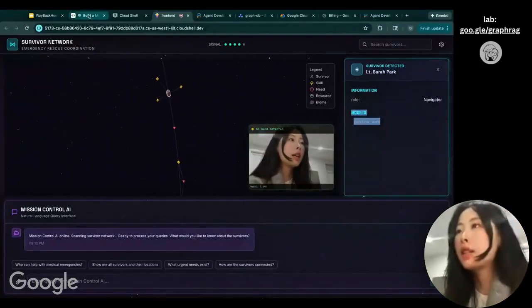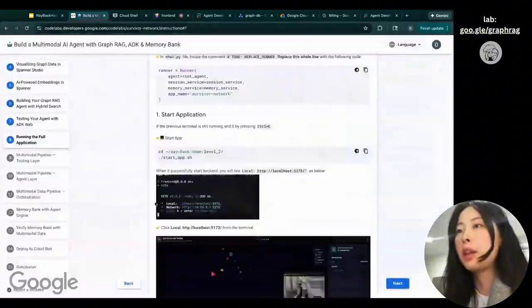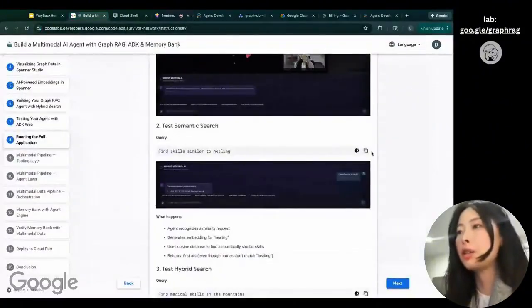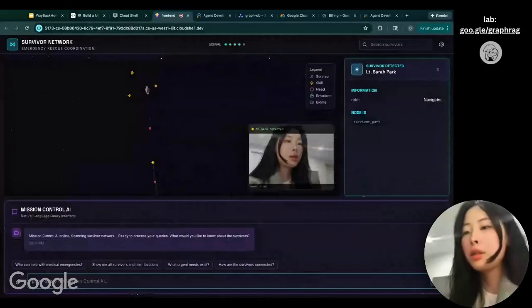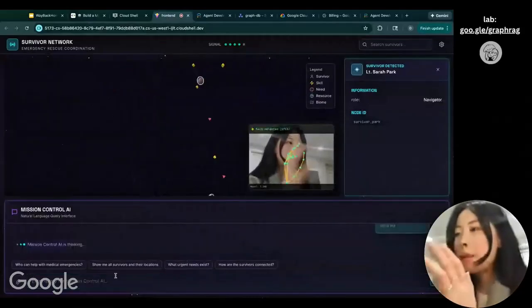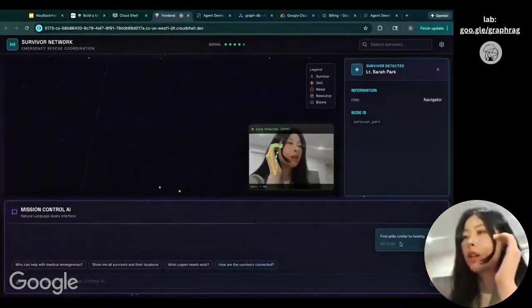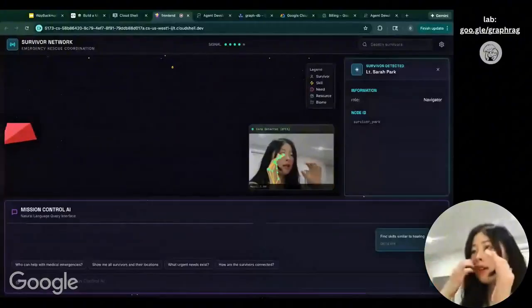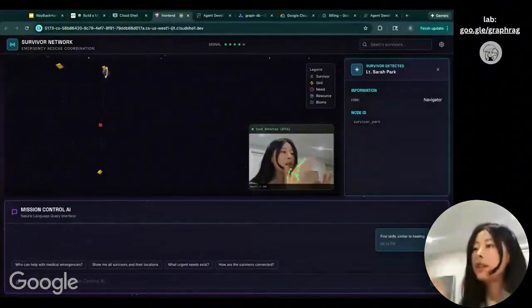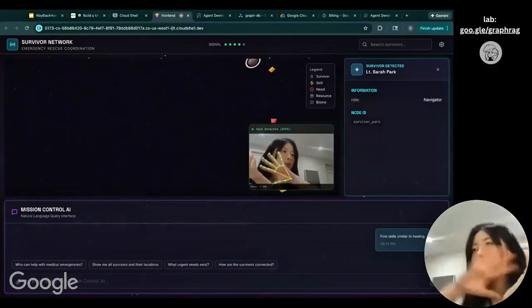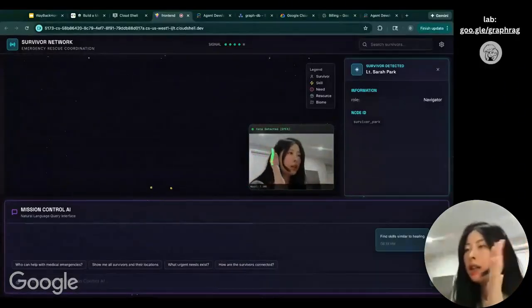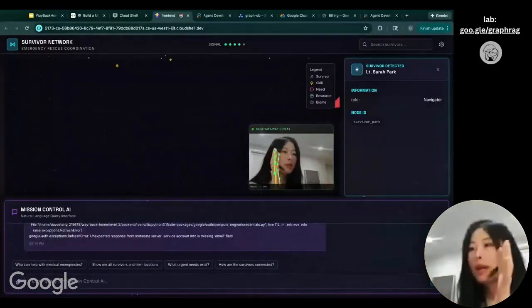And now let's go to the lab and try to ask a question. For example, find skills similar to healing. Just copy this and paste it. What happens behind the scenes is in the chat.python file, the FastAPI layer, that we are asking this question, and we put this question to the ADK agent, and the ADK agent returns the response back to the user.